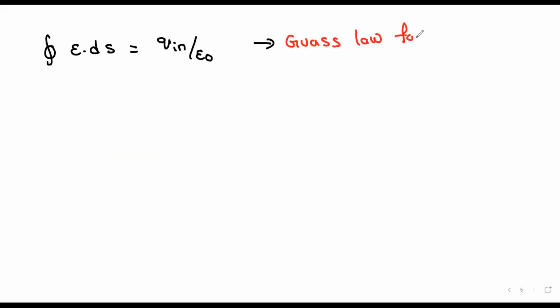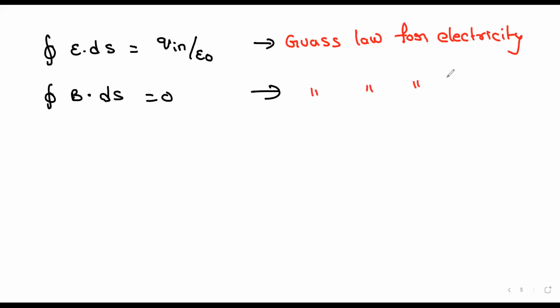Gauss law for electricity. Then this one, the integral of B dot ds is equal to 0. This law is Gauss's second law, Gauss law for magnetism. Wonderful.